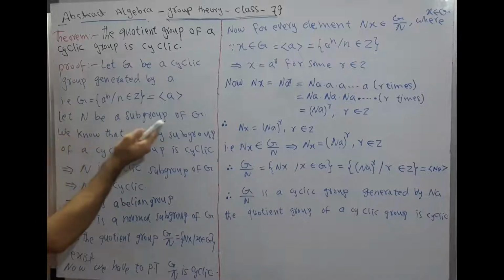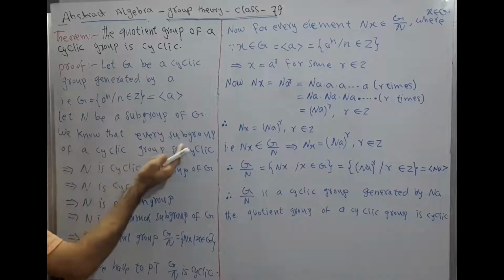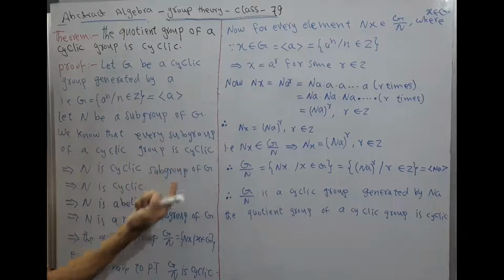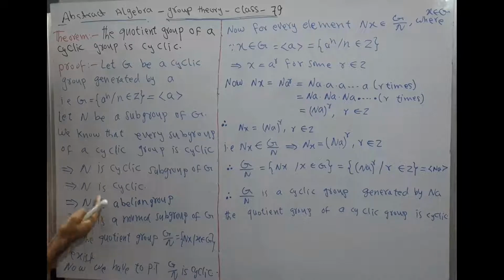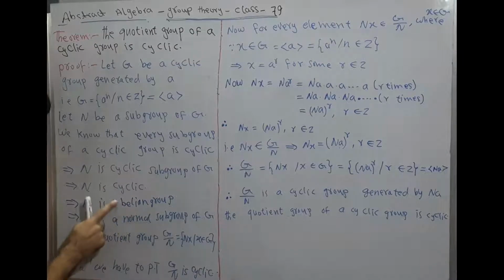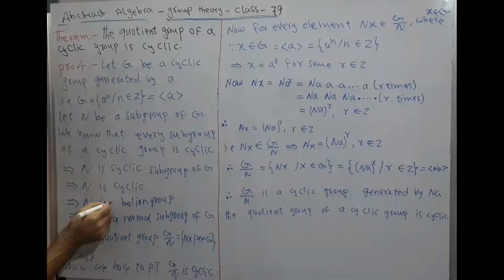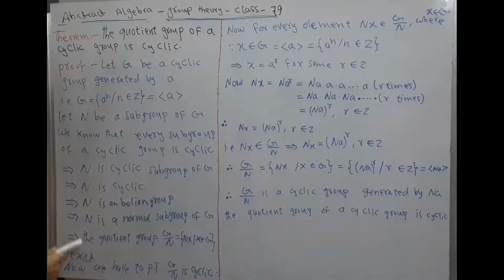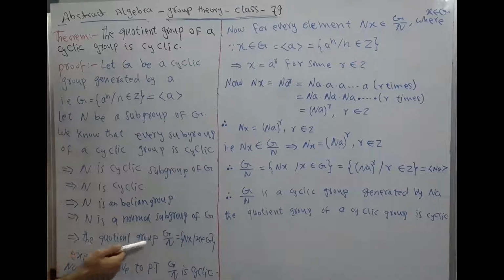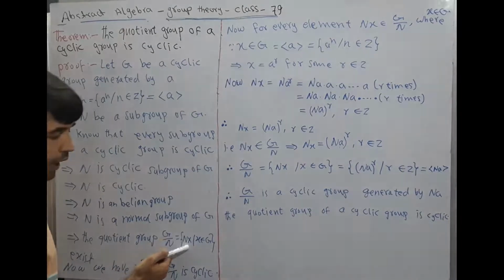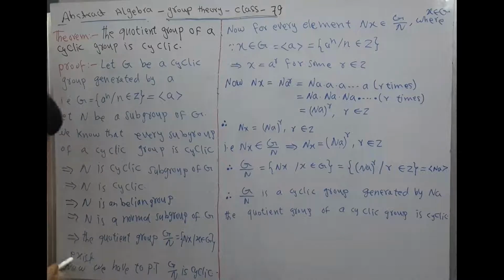Let N be a subgroup of G. We know that every subgroup of a cyclic group is cyclic. This implies N is a cyclic subgroup of G. This implies N is cyclic. This implies N is an abelian group. An abelian group implies N is a normal subgroup of G. This implies the quotient group G by N is equal to Nx such that x belongs to G exists.